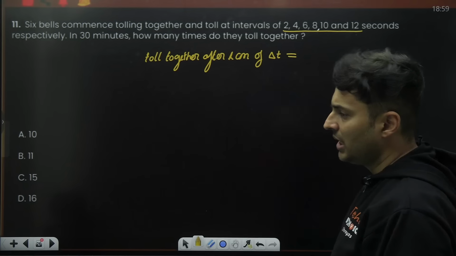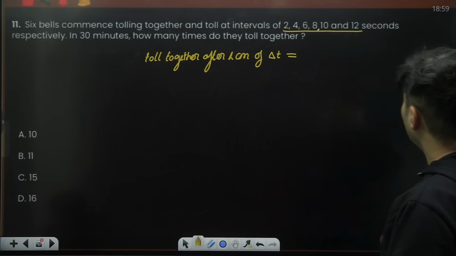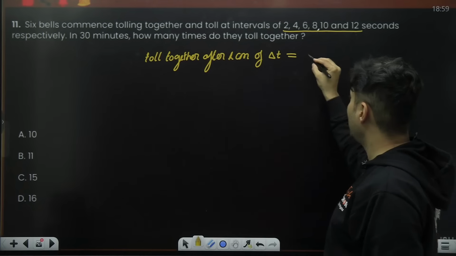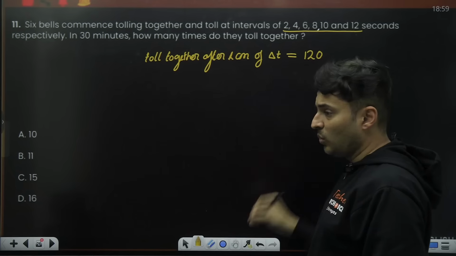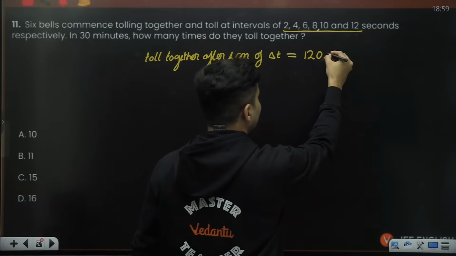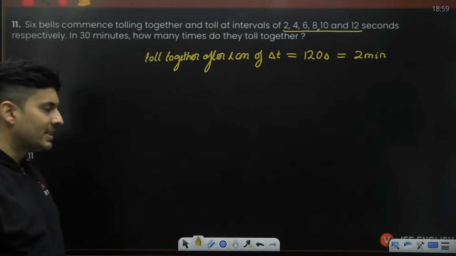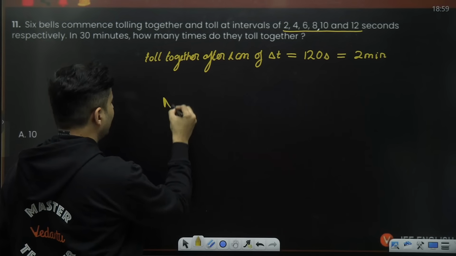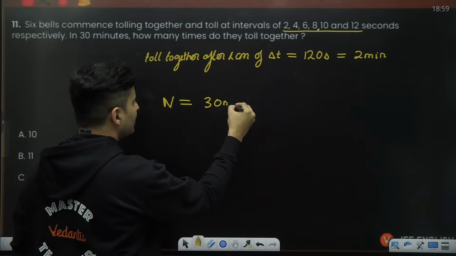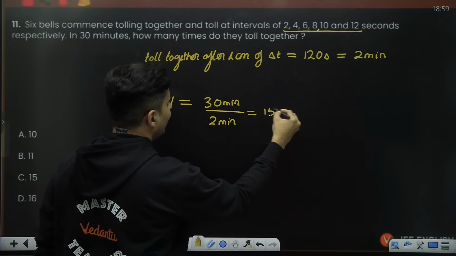See, come on, it can't be 30, 40, 60. No, it has to be 120. Just check it out. Is it 120, guys? So 120 seconds means 2 minutes. So every 2 minutes they will sound together. So for the number of times you will hear the bells together, you divide 30 minutes into 2 minute intervals and you get 15 times.